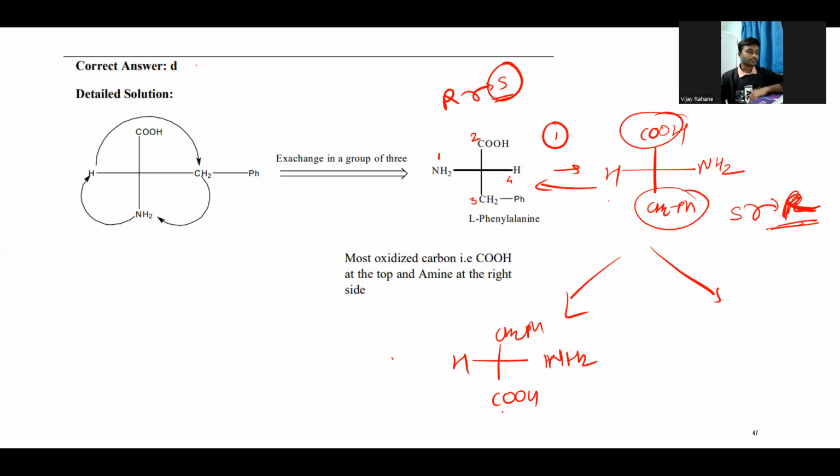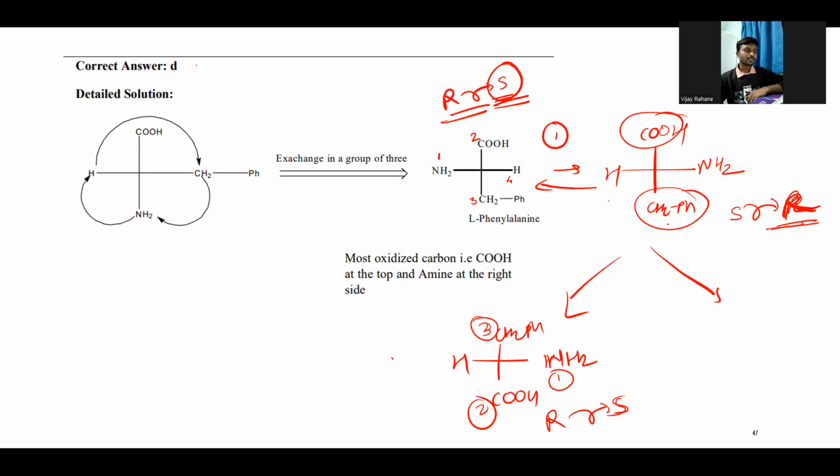So now we'll check the configuration. This configuration will definitely be the S configuration. So here NH2 is 1, this one is 2, and this one is 3, right? So 1, 2, 3, this is the R configuration, and the R then changes to S because hydrogen, the fourth priority group, is on the horizontal line. So this configuration is S, right? Which is exactly similar to the original one.